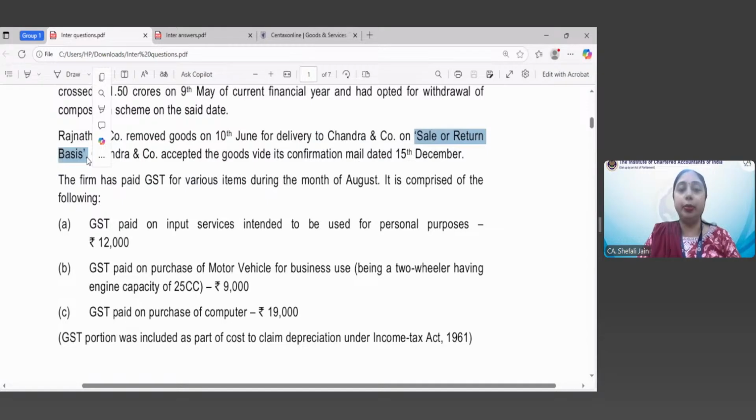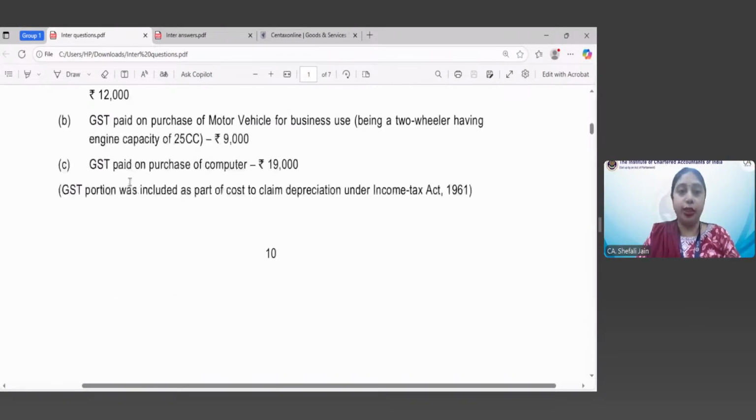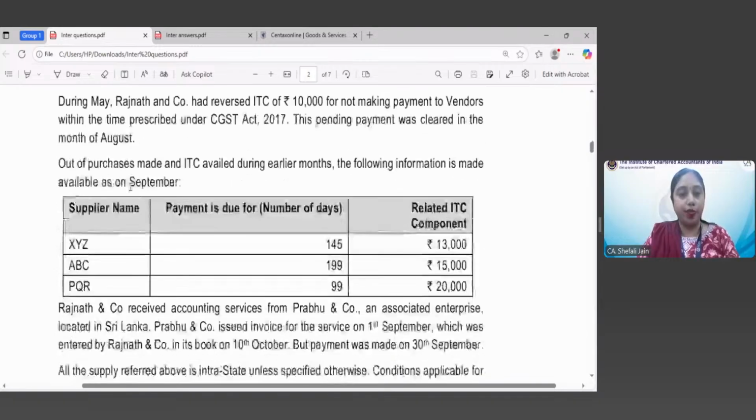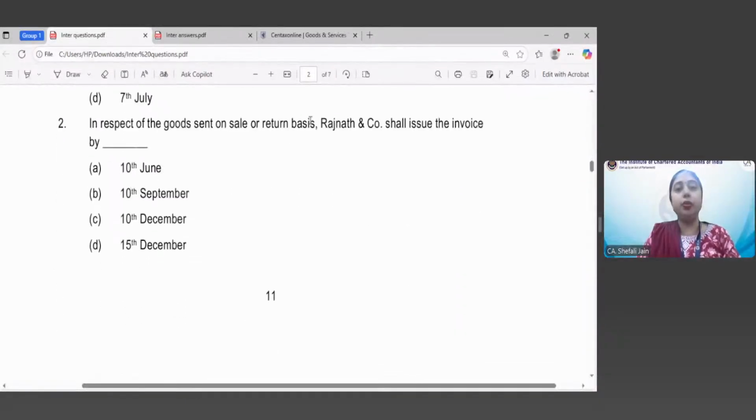Now, what is sale or return basis? We'll discuss. Chandra and company accepted the goods via its confirmation mail dated 15th December. Now, with this piece of information, we have a complete question, and let us see what this question requires us to answer. In respect of the goods sent on sale or return basis, Rajnath and company shall issue the invoice by which of the following dates? Either 10th June, 10th September, 10th December or 15th December.